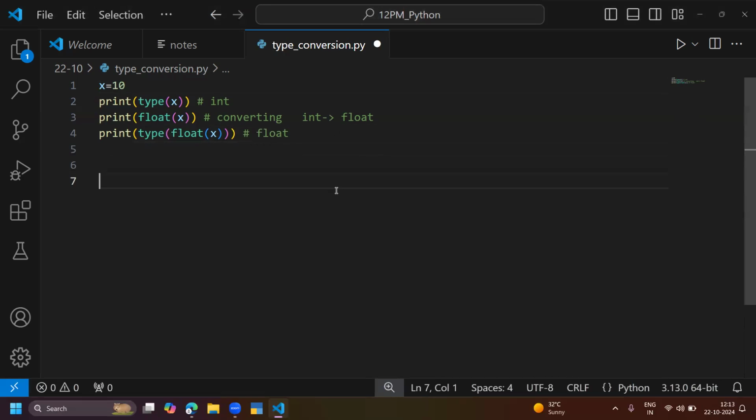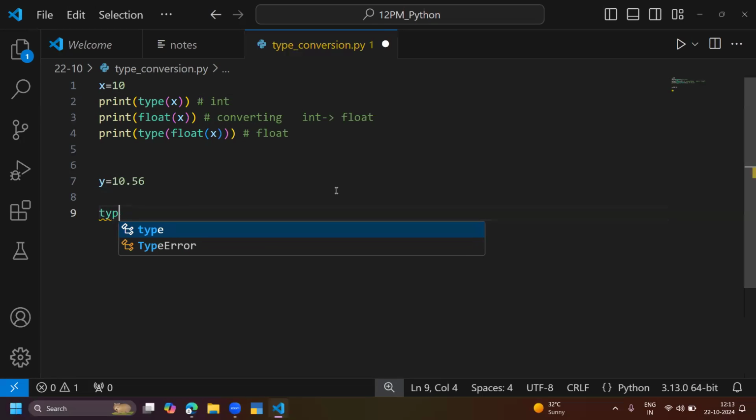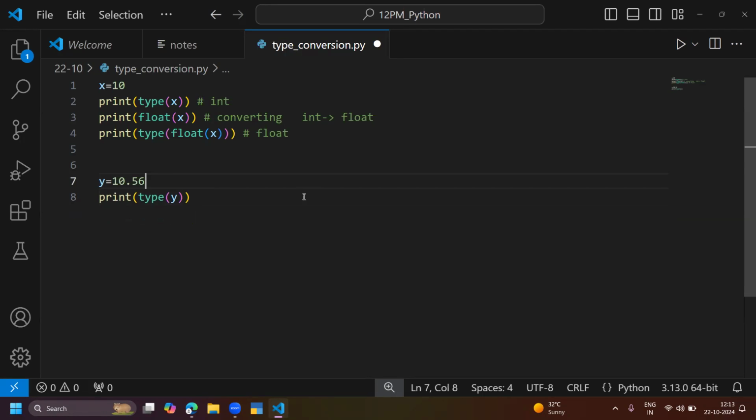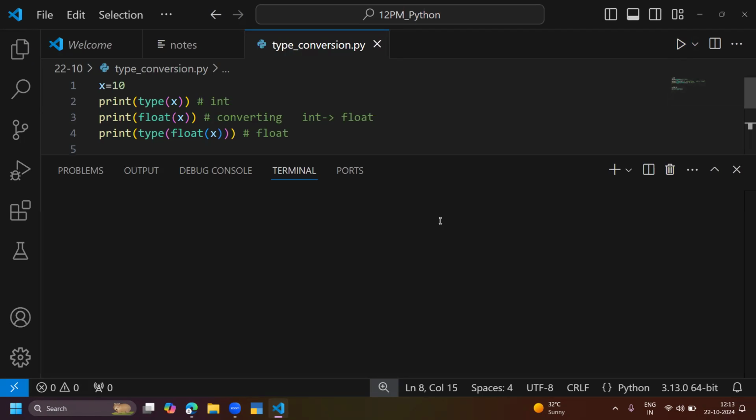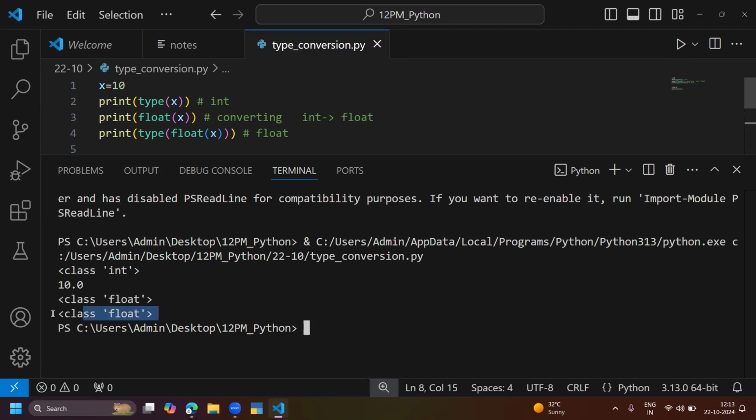Now I'm taking Y is 10.65 or 56. Now what is the type? Print type of Y. This time the Y value is something like float.